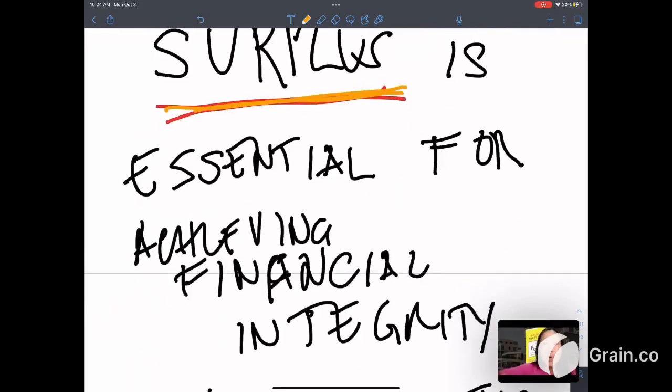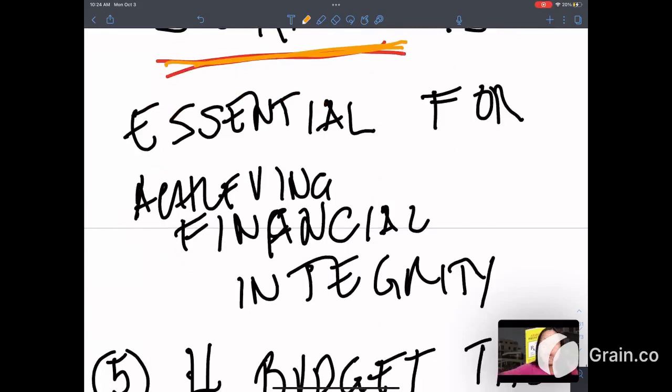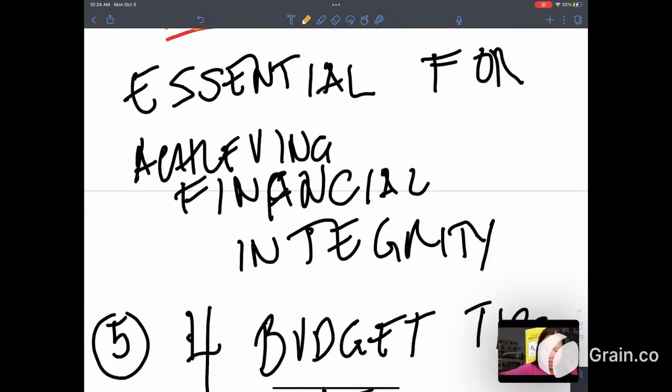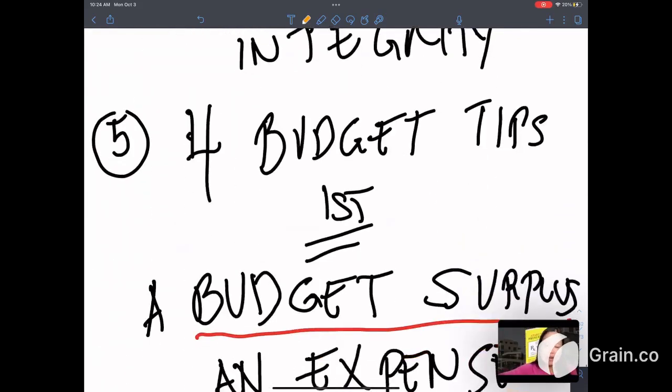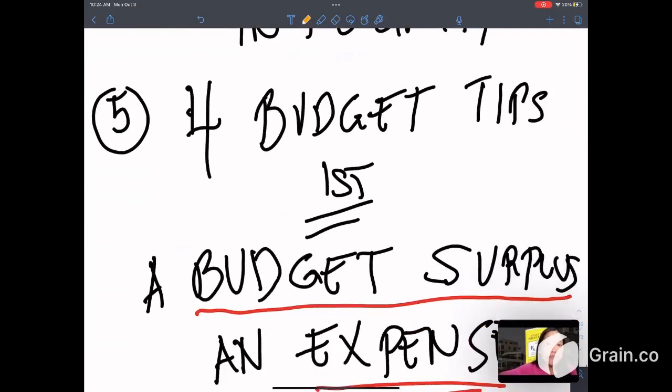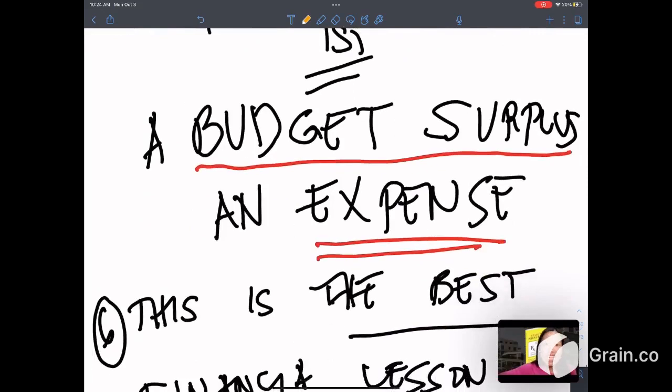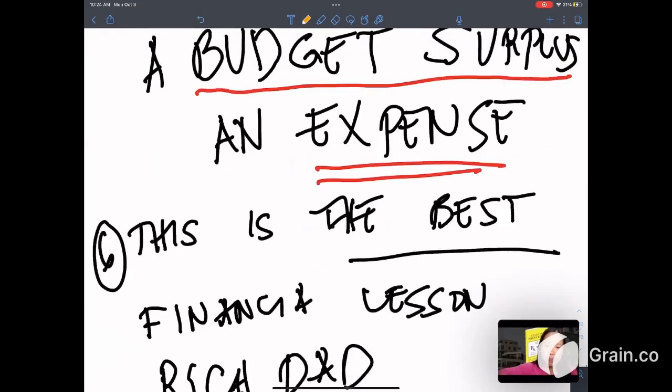It is important. It is critical for achieving financial integrity. Lesson number 5. There are 4 budget tips, and today I'll be sharing the first budget tip, which is make our budget surplus an expense. Make the budget surplus an expense.